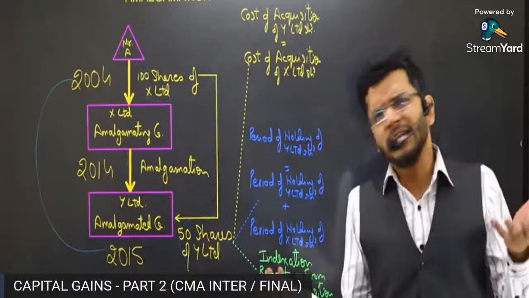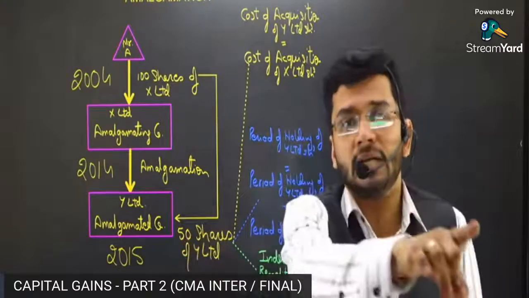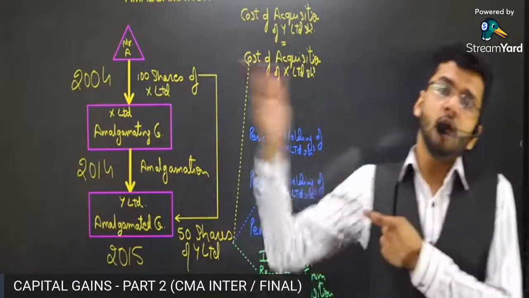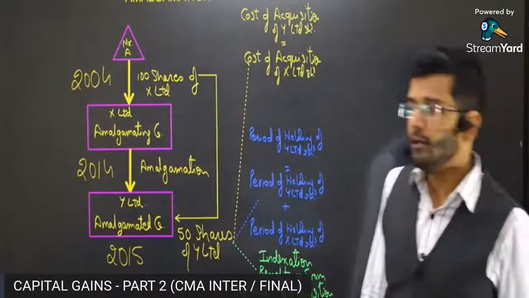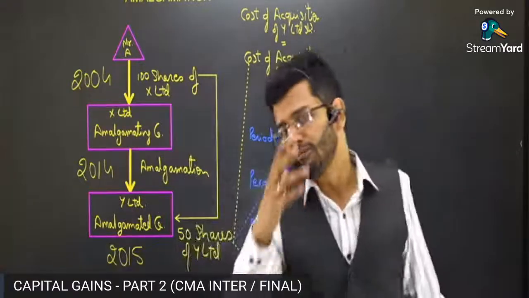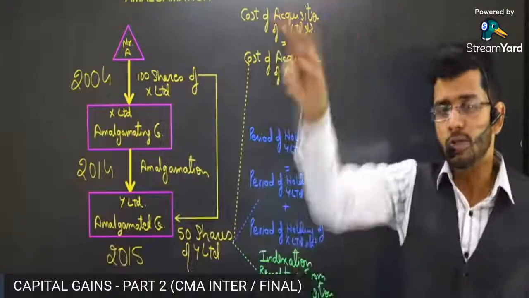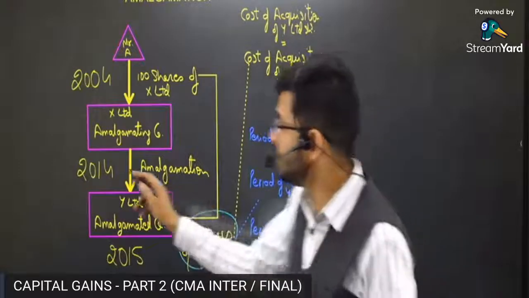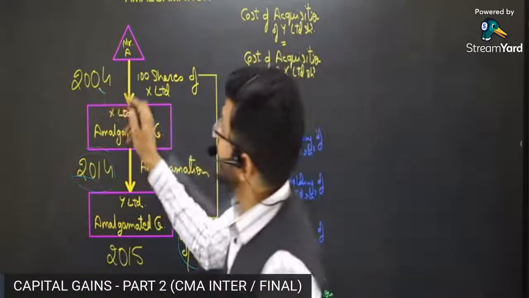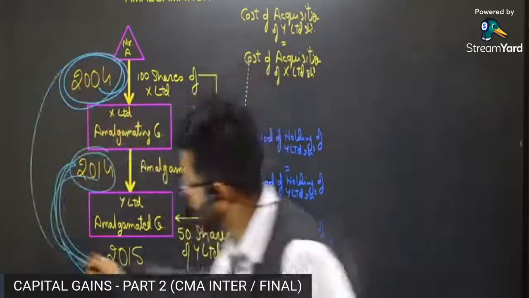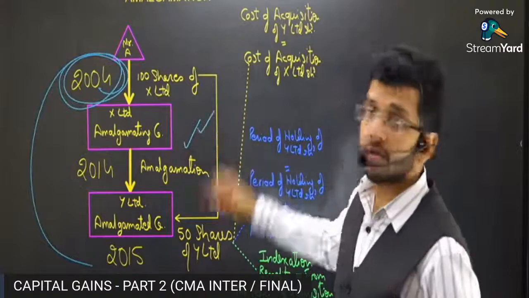Sir, why are we determining period of holding? The reason of determining period of holding is that we want to classify the shares between long-term capital assets or short-term capital assets. Because if we sell long-term capital assets, we will have long-term capital gain eligible for a lesser amount of tax rate. And if we sell short-term capital asset, it will be eligible for short-term capital gain. Therefore, we need to understand the period of holding. Two options. Number 1, Y Limited shares were acquired in 2014, so period of holding is only 1 year or even less than 1 year. X Limited shares were acquired in 2004, so period of holding should be 2004 to 2015. So period of holding of X Limited should also be included in period of holding of Y Limited.